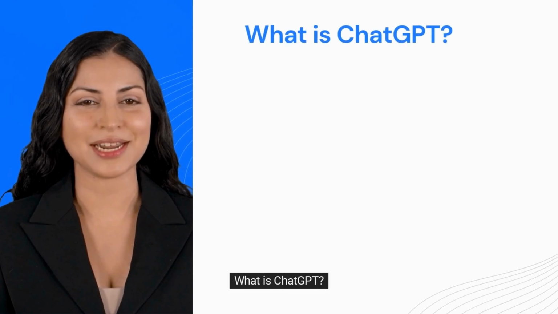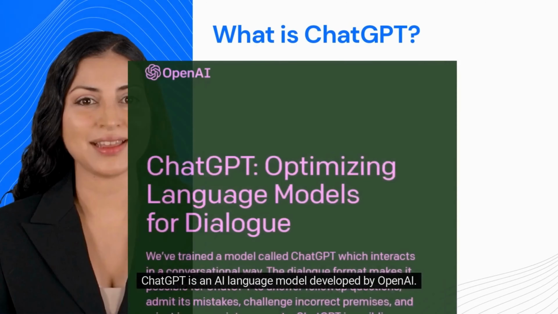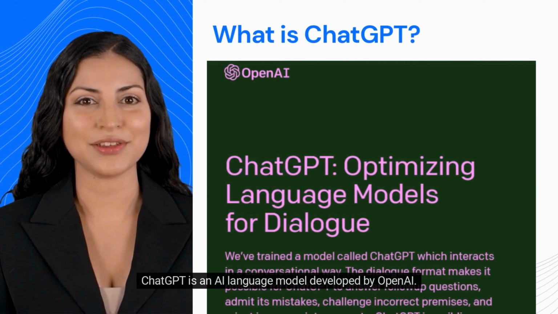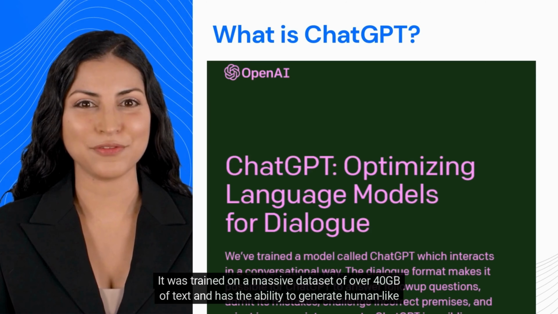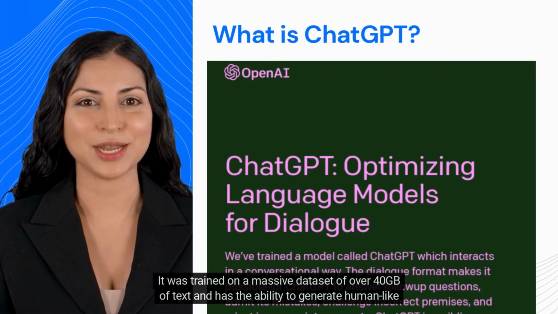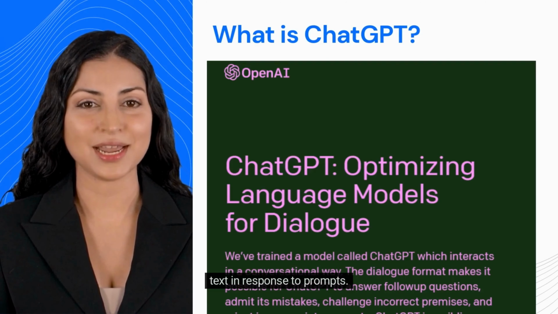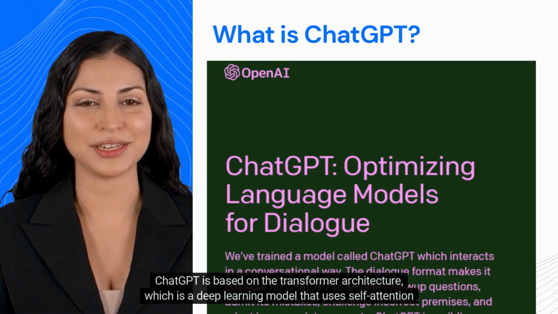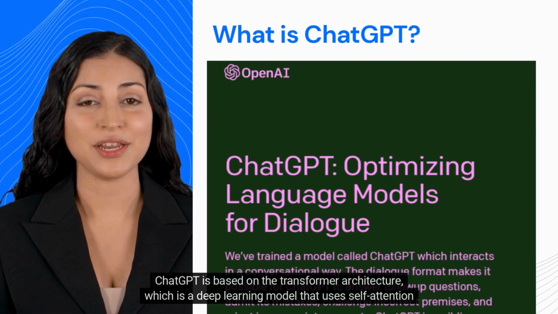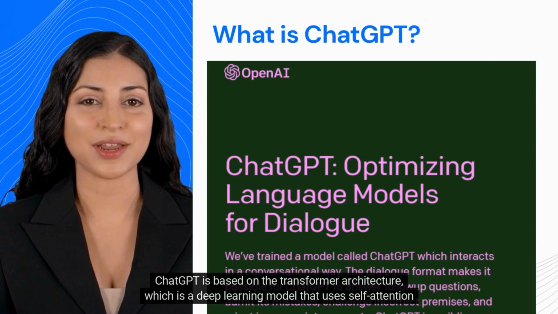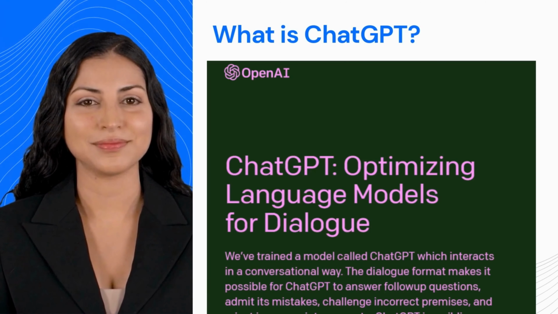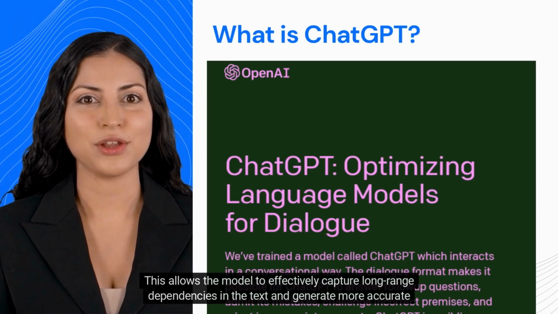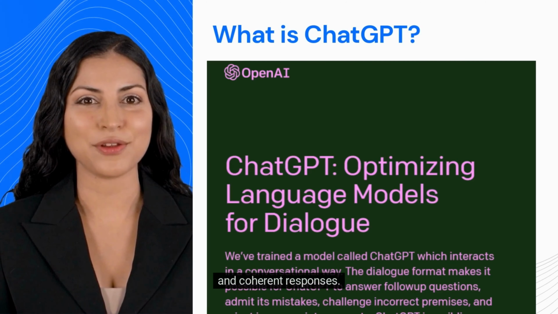What is ChatGPT? ChatGPT is an AI language model developed by OpenAI. It was trained on a massive dataset of over 40 GB of text and has the ability to generate human-like text in response to prompts. ChatGPT is based on the transformer architecture, which is a deep learning model that uses self-attention mechanisms to process input data. This allows the model to effectively capture long-range dependencies in the text and generate more accurate and coherent responses.